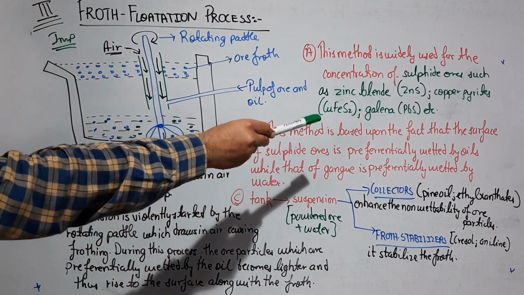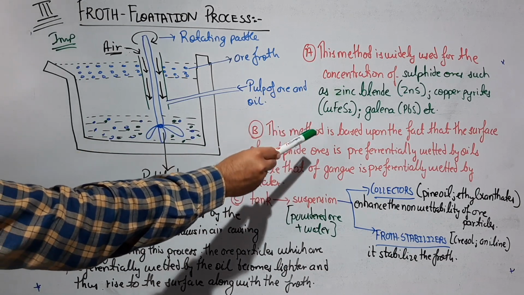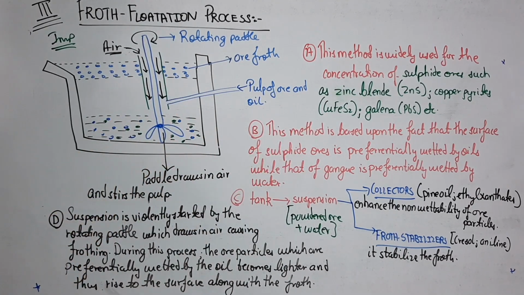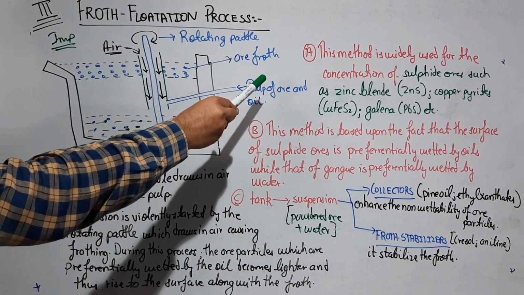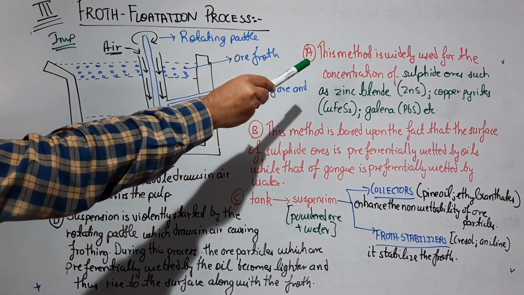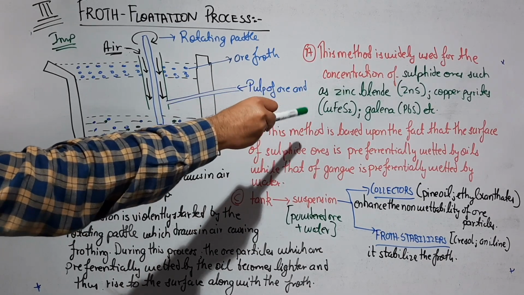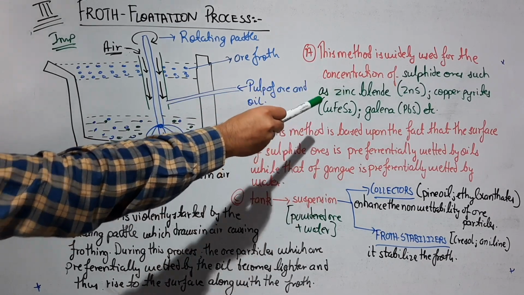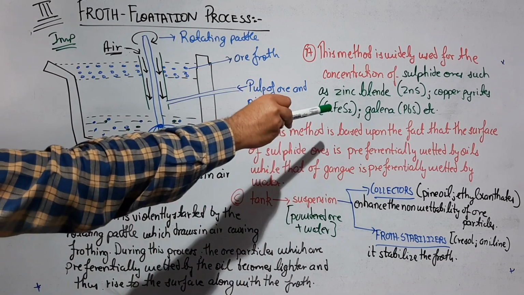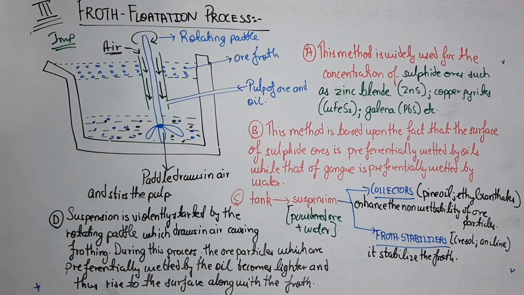This method is based upon the fact that the surface of the sulfide ores... Let me tell you the A point also, it is very important: the froth flotation process is used only for the concentration of sulfide ores such as zinc blende, ZnS, copper pyrite, CuFeS2, which is also known as fool's gold, and galena, PbS.